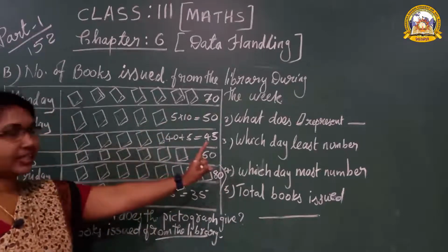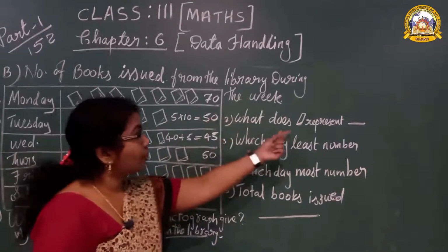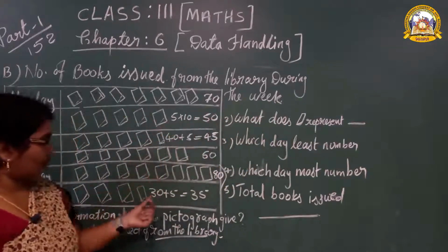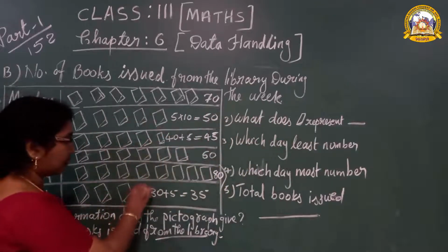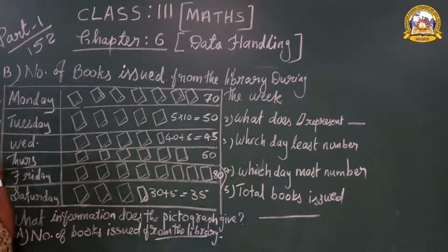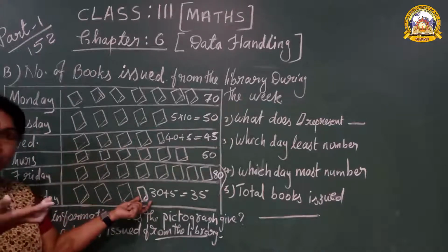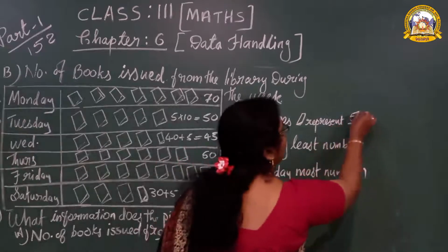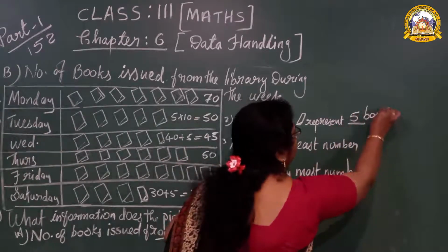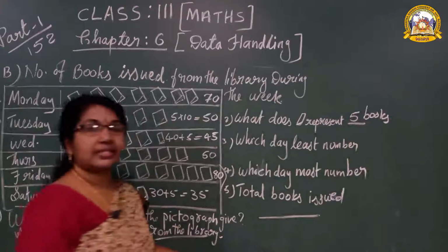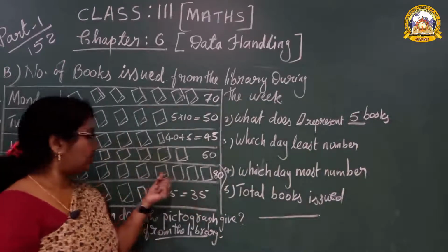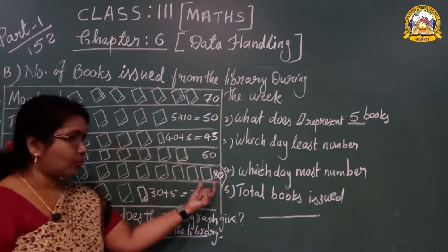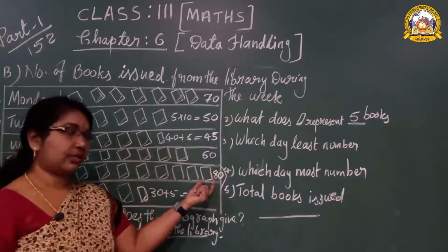Now the second question: what does the small book represent? I told you the small book represents half of the big book. Big book means 10, half of that, 10 half is 5. So you should write the answer here: 5 books. Big book represents 10, small book represents 5.